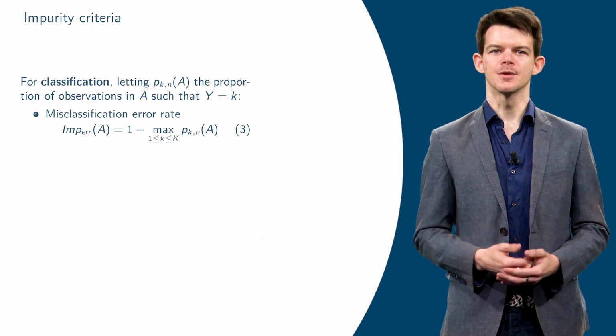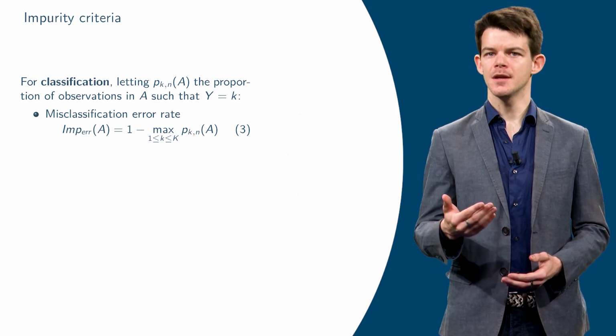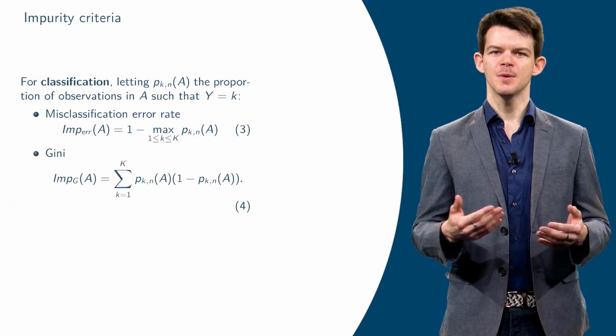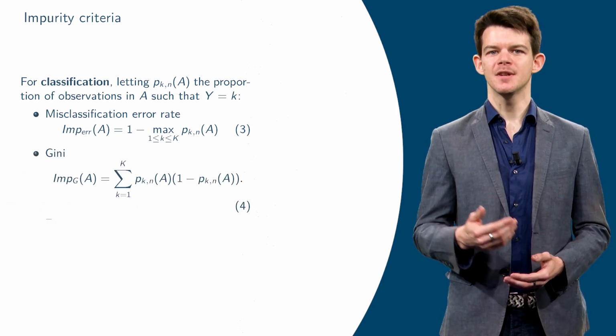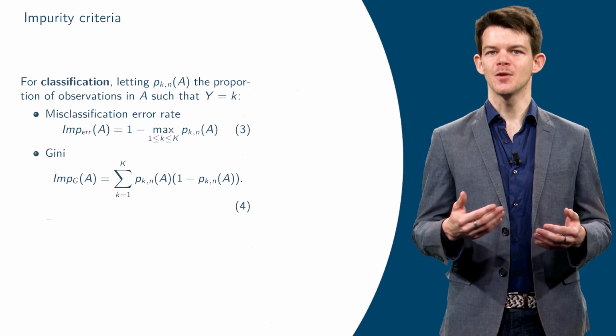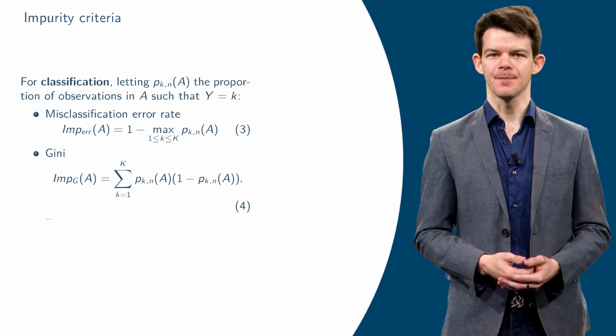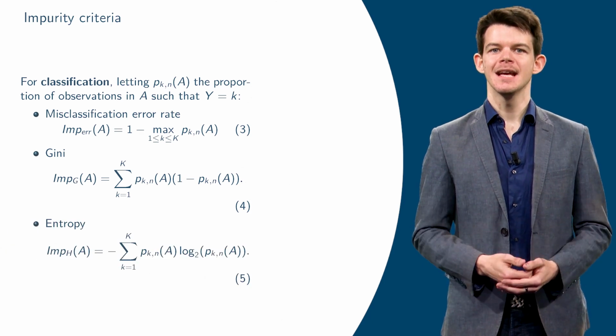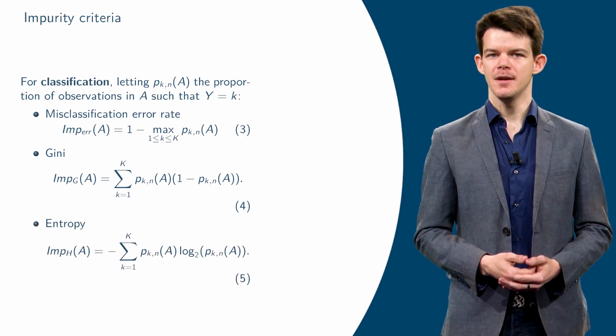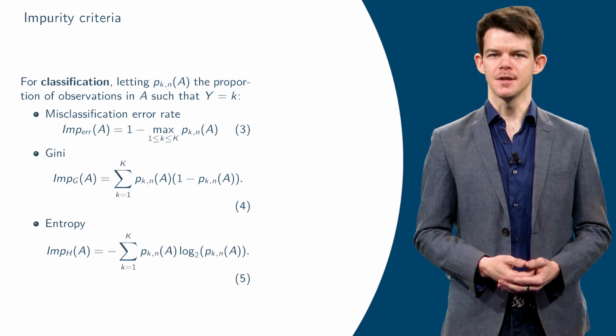The next two measures are a bit more complex: the Gini criterion and the entropy. The Gini criterion, defined in 4, can be interpreted as the error of a classifier predicting the class k with probability p_kn(A) in any cell A. The entropy, on the other hand, is a measure commonly used in different domains, notably physics and computer science, to measure the dispersion of a quantity.